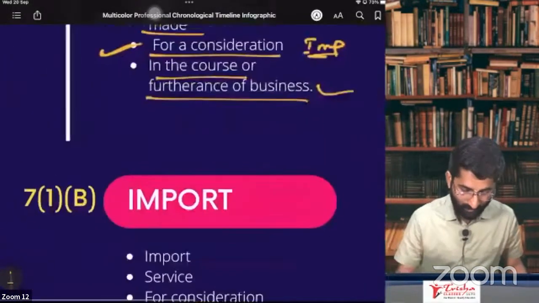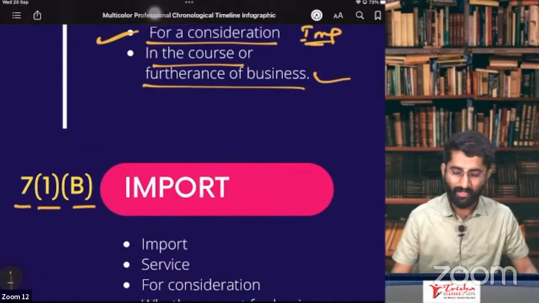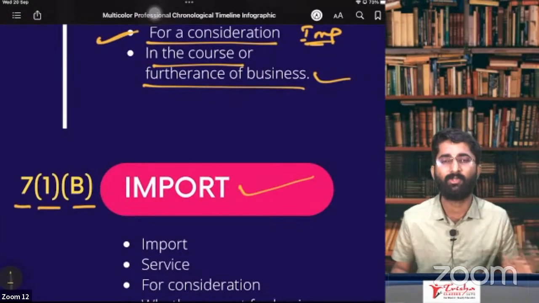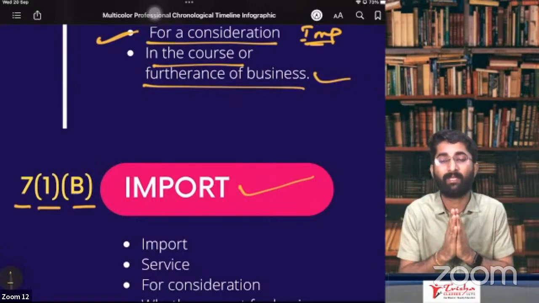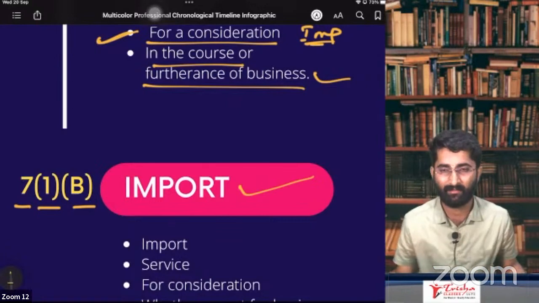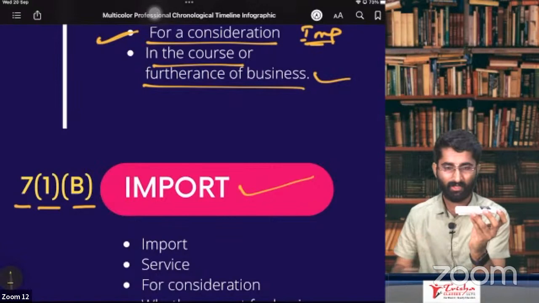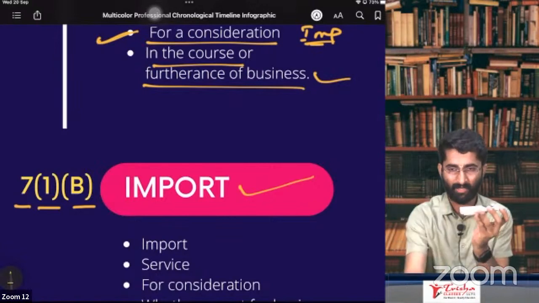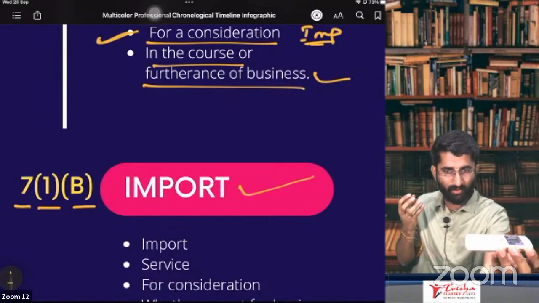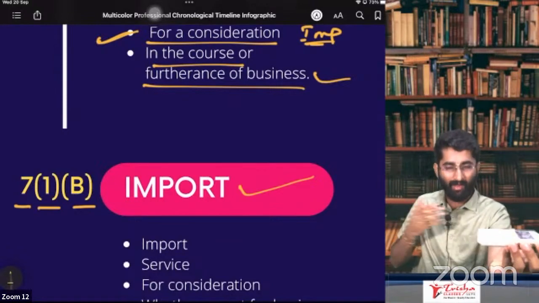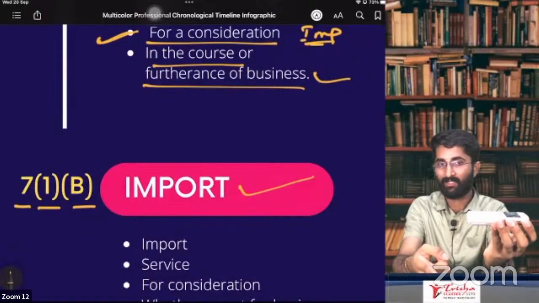Next one is section number 7, subsection 1, clause B. Now, let me tell you, import is also your supply. Sir, actually what happens in forward charge mechanism? See, what is forward charge mechanism? I am the seller of this goods, remote. I sell you the remote. I gave you the remote. I take 200 rupees from you. Now, who is the supplier? I am the supplier. You are the recipient of the supply.